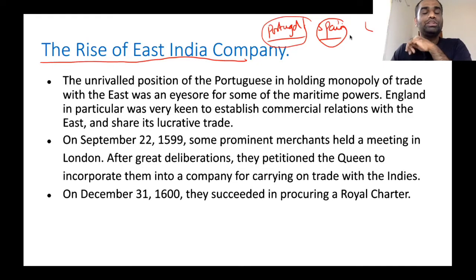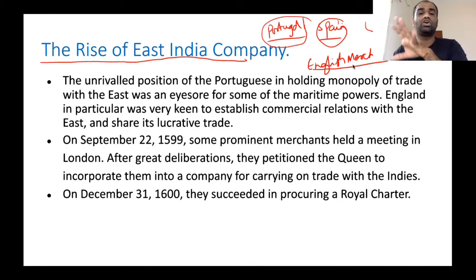The information about the Portuguese as well as Spain amassing huge wealth in East Asia caught the imagination of English merchants as well. These English merchants also wanted to trade with East Asia.